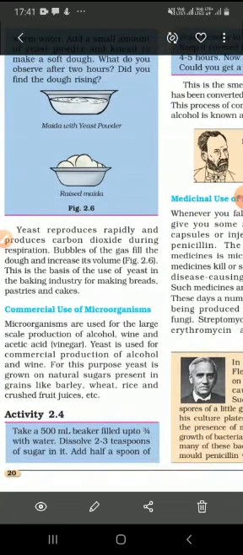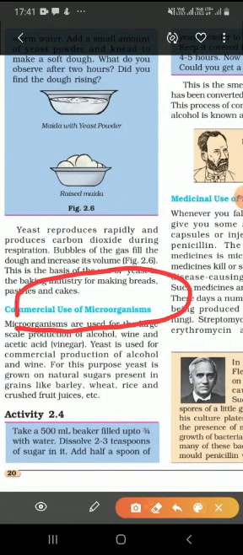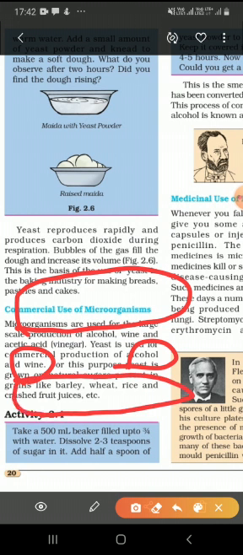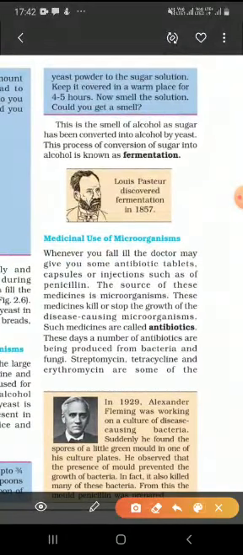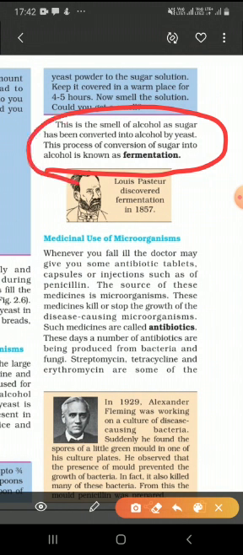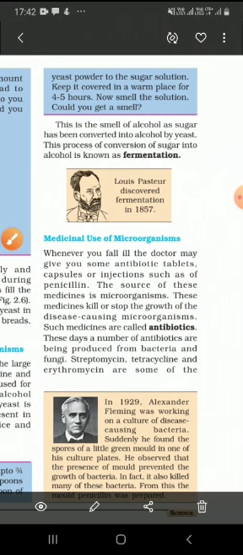On a commercial scale, microbes are also used to make alcohols or wines. These are made with the help of products like barley, wheat, rice, and some fruits like grapes. These fruits have natural sugar or starch in them, so microbes will convert this into alcohol with the help of a process called fermentation. So here is the definition of fermentation: the process of conversion of sugar into alcohol is known as fermentation. Now let us see some of the medicinal uses of microorganisms.